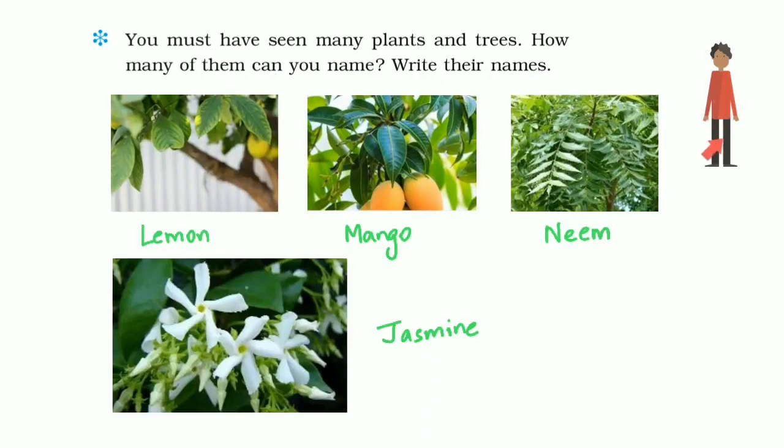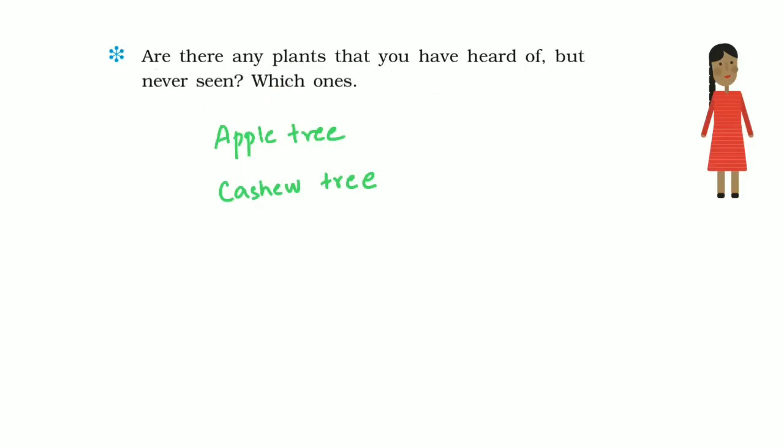You must have seen many plants and trees. How many of them can you name? Write their names. Sonu says that he has seen a lemon tree, mango tree, neem tree and jasmine plant near his house. Now ask this question to yourself, find their names and write them down in your copy.